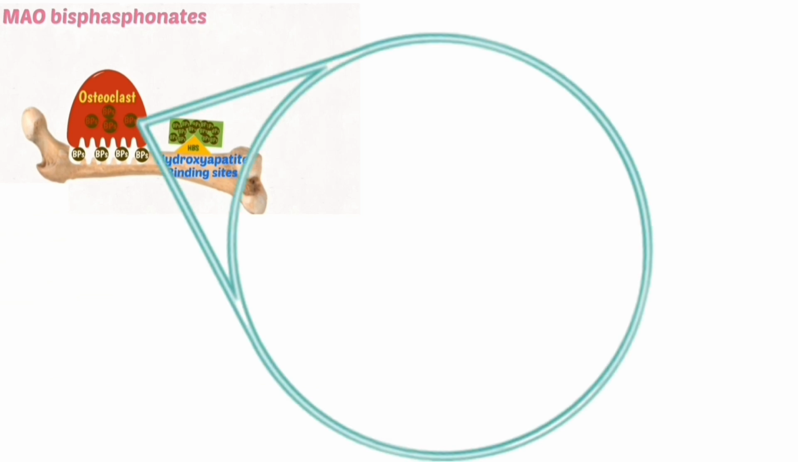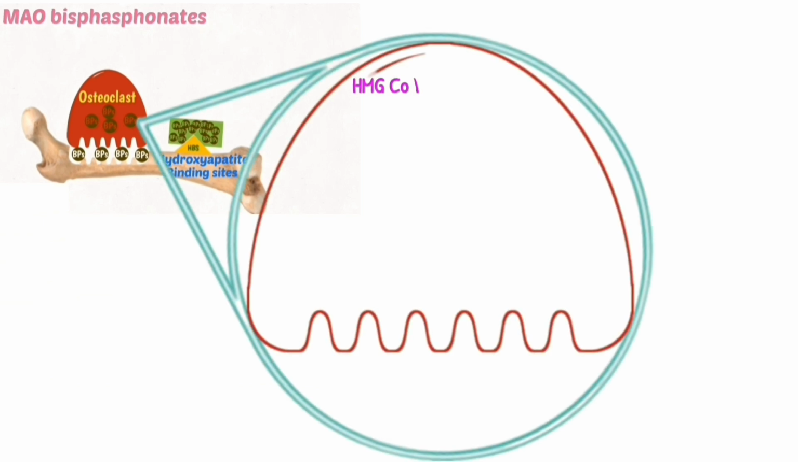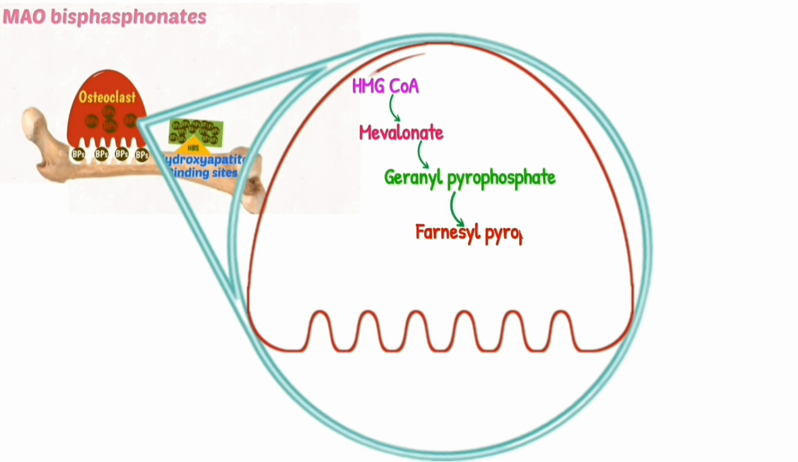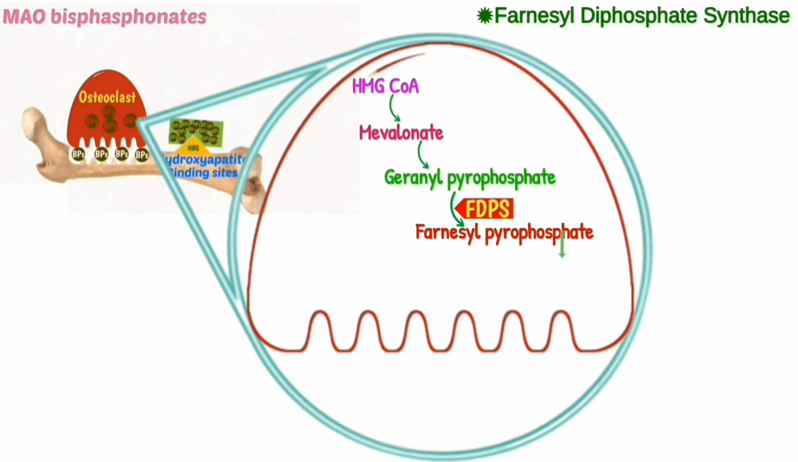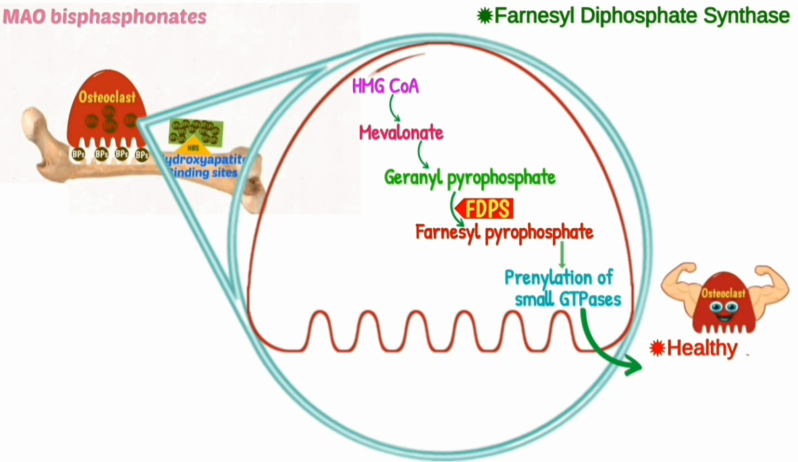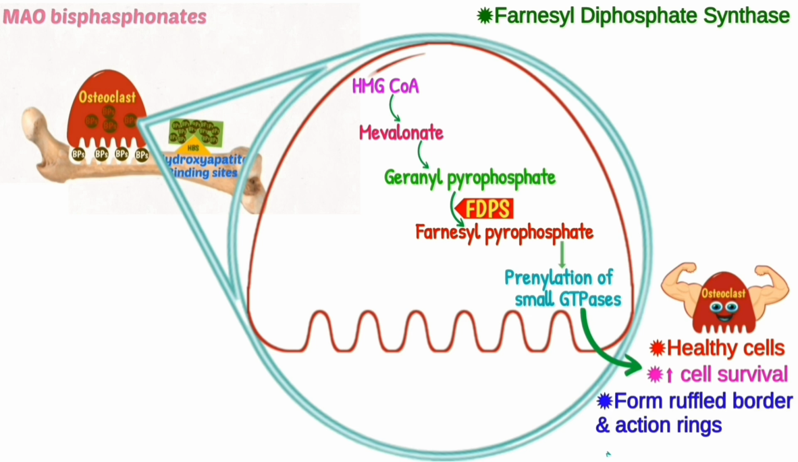Normally, what happens to osteoclast? Normally, HMG coenzyme A is converted into mevalonate, then into geranyl pyrophosphate, and geranyl pyrophosphate is converted into farnesyl pyrophosphate with the help of enzyme FDPS, and then it leads to prenylation of small GTPase and becomes a healthy cell, increasing cell survival, forming ruffled border and actin ring, and increasing bone resorption.